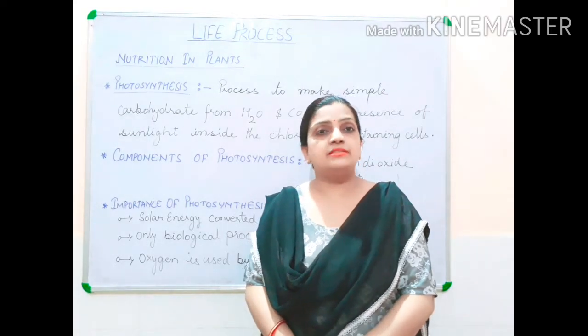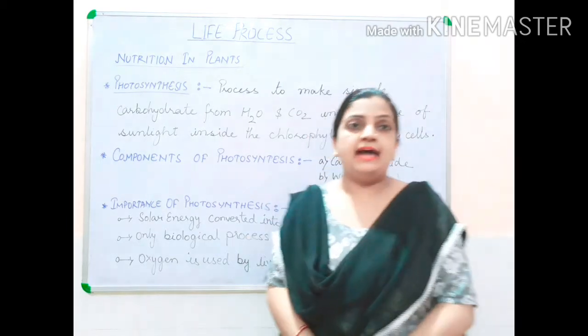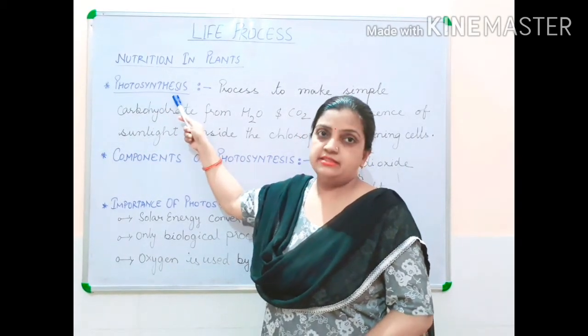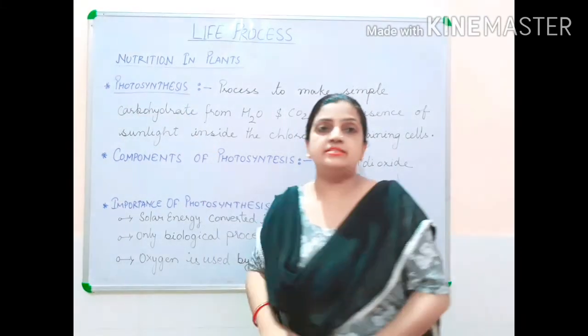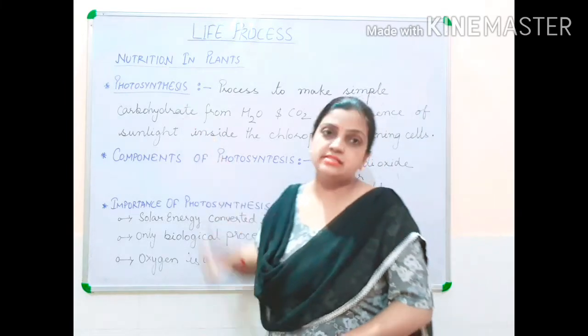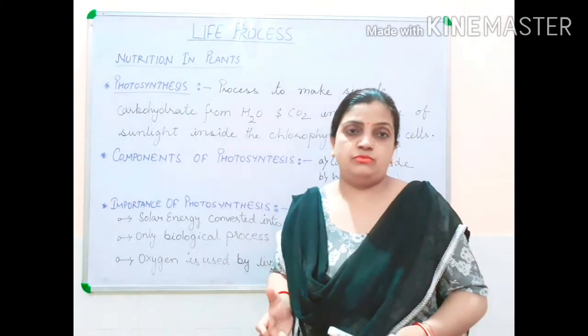Photosynthesis, this term has been derived from two words, photo and synthesis. Photo means light, you can say sunlight, and synthesis means to make food. So, what is the process now?